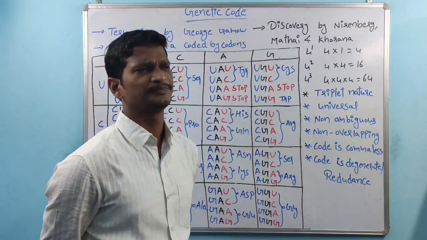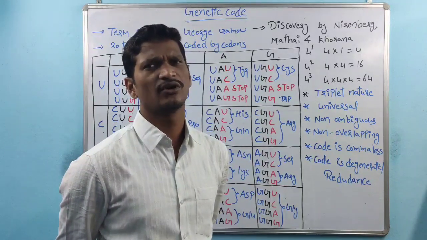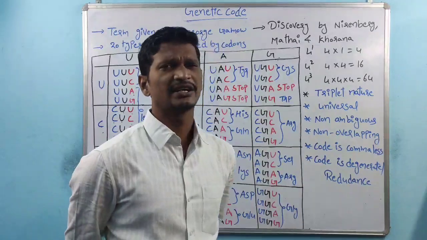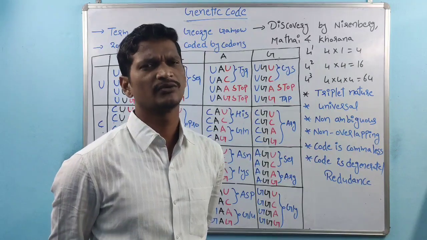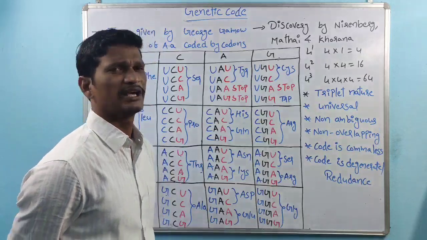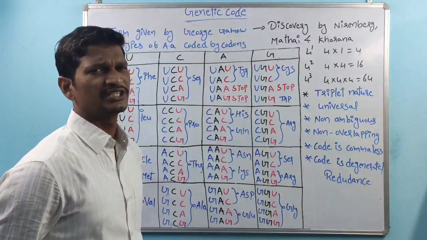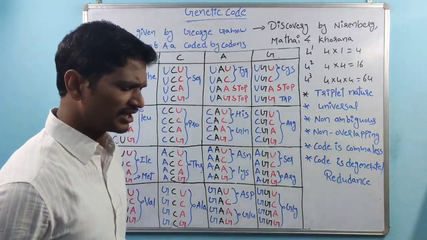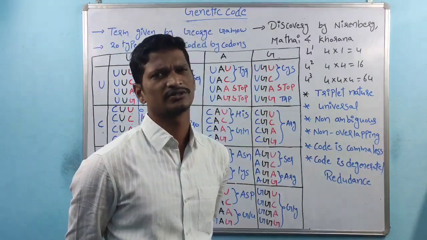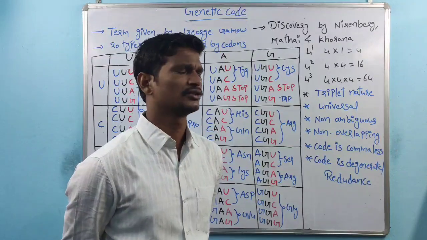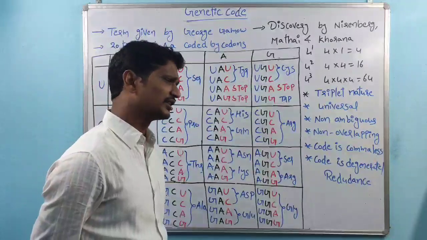And next, there is a group of non-coding sequences. The non-coding sequences are called introns, right? The intron removing process is nothing but the splicing mechanism, right? A group of proteins are involved, and that protein complex is called the Spliceosome Complex. So that is about the coding and non-coding sequences of mRNA. Within mRNA there are coding sequences, and the coding sequences contain codons. So now we are discussing the genetic code.